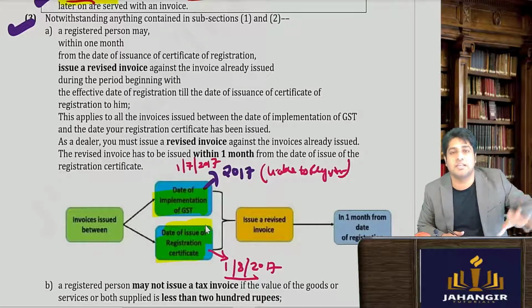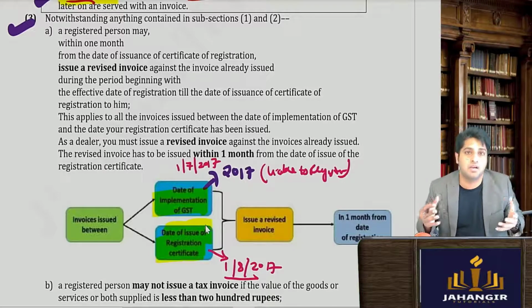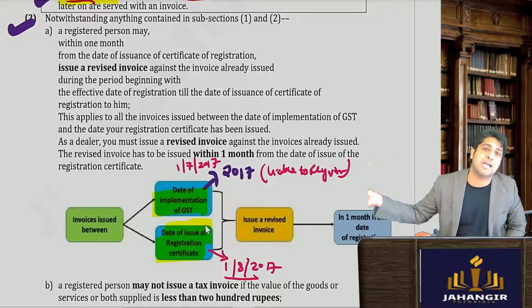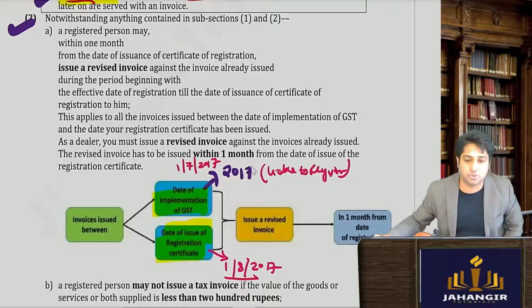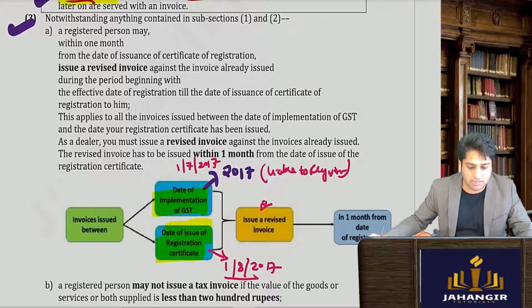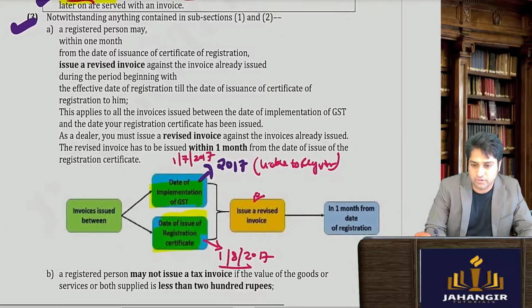I will tell them, see, right now I'm issuing you a kacha bill. I'm issuing you a draft bill, a temporary bill. Once I get the GSTN number, I will issue you a revised invoice indicating the GST as well. So this has to be done within 1 month of the date of registration.